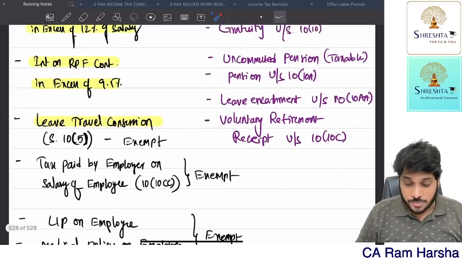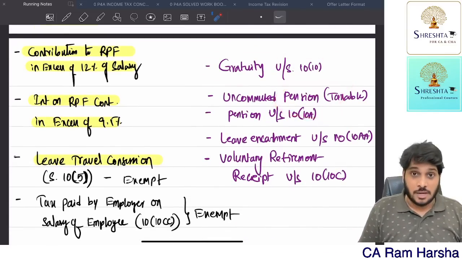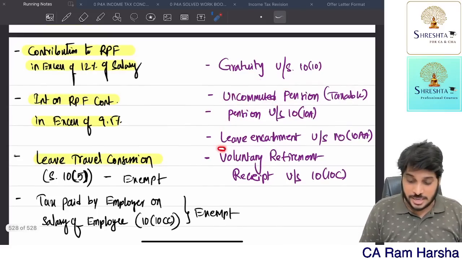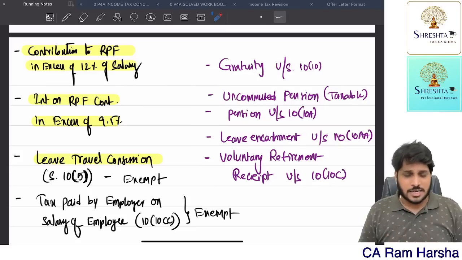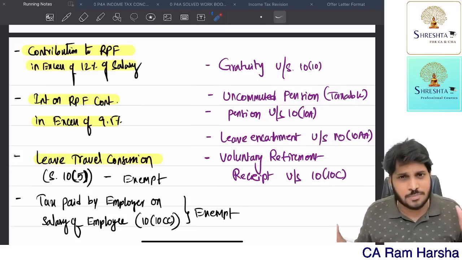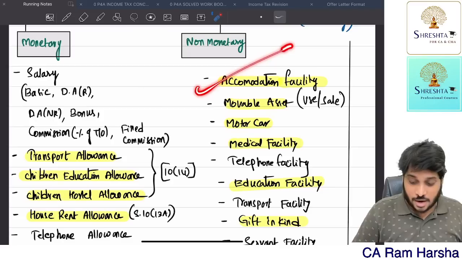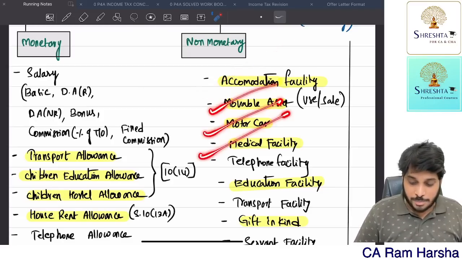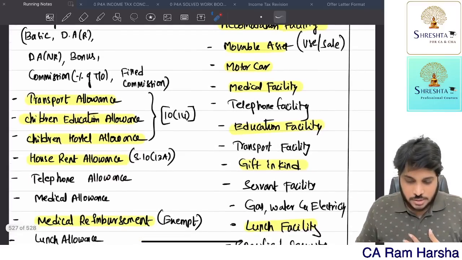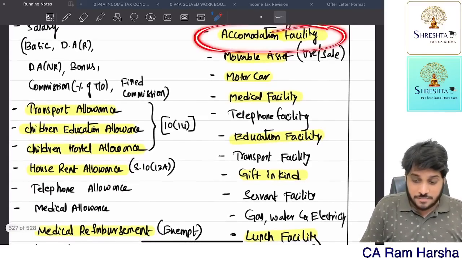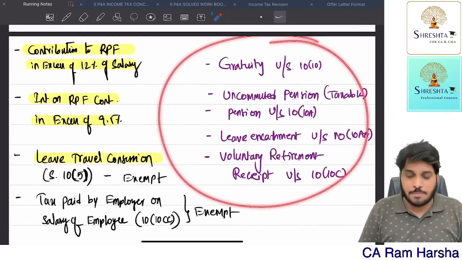Are you clear? Now at the time of retirement, a person might get gratuity, pension. Pension has two types: uncommuted and commuted. Then leave salary, voluntary retirement receipt, retrenchment compensation. But retrenchment compensation we are not discussing because it is not important from an exam point of view. Further, he will get non-monetary benefits like accommodation, mobile asset, car, medical facility, telephone facility. One by one, we will be discussing. We will discuss accommodation facility at last. First I will discuss, if an employee is retiring, what benefits he is getting.